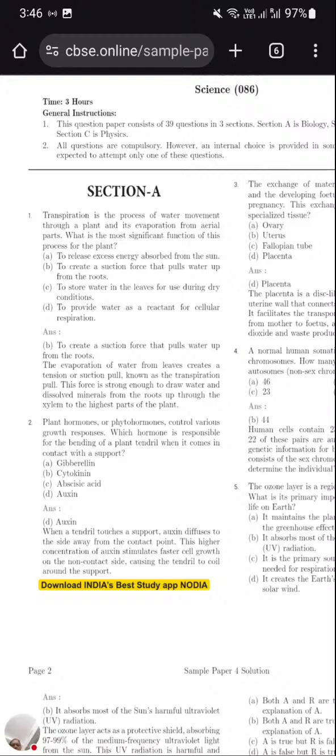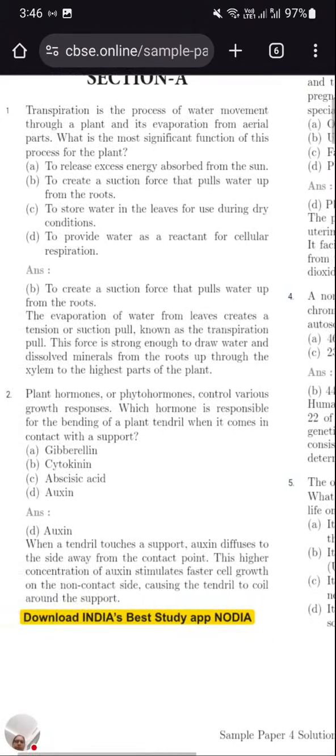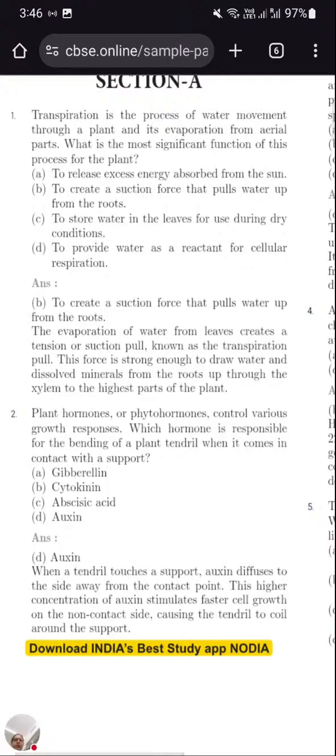So here we started with the section A. First question: transpiration is a process of water movement through a plant and its evaporation from aerial part. What is the most significant function of this process for the plant? So what is the most important significance of transpiration? Most probably those who are appearing for the exam will know that transpiration is a process where there is loss of water from the aerial part. So out of the 4, what is going to be the correct choice?